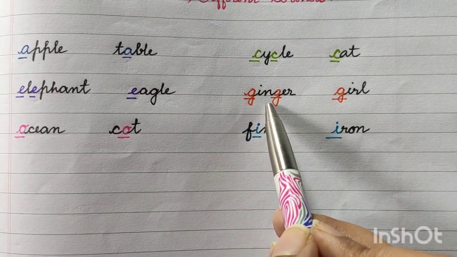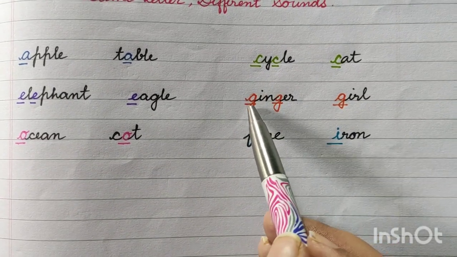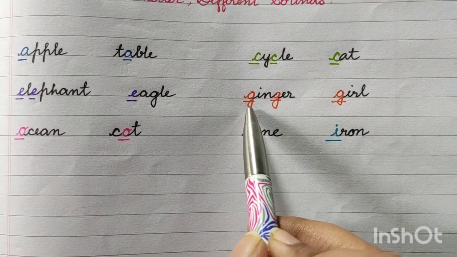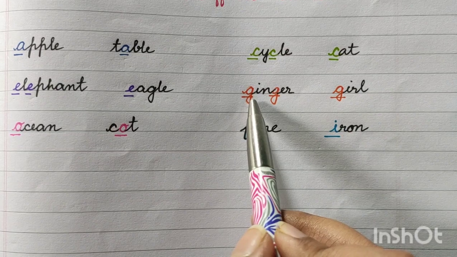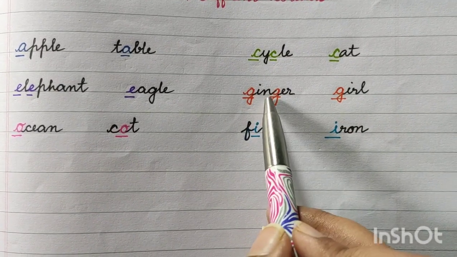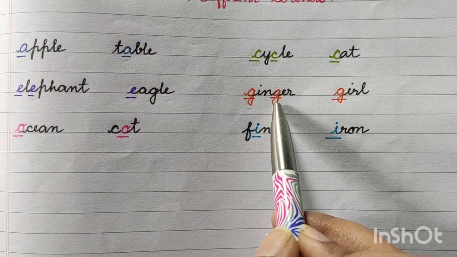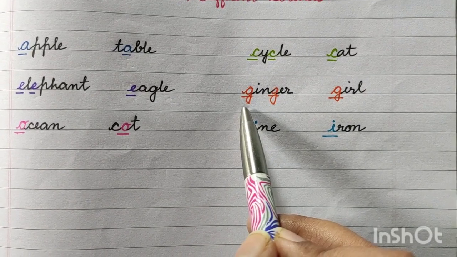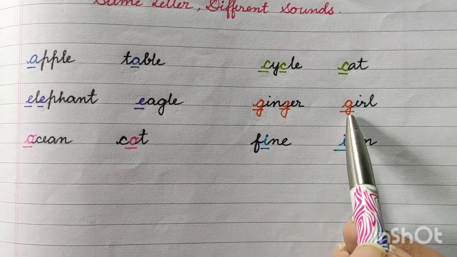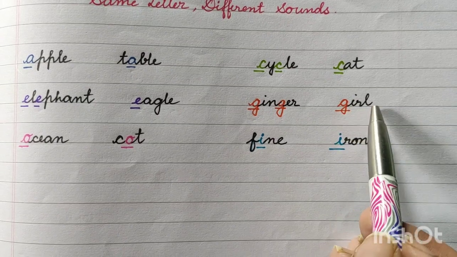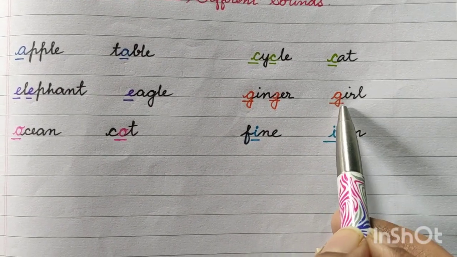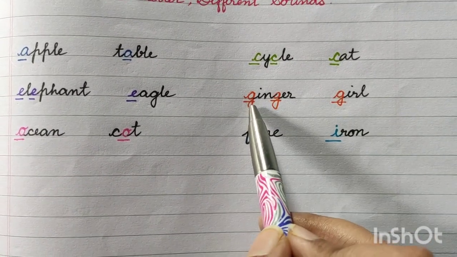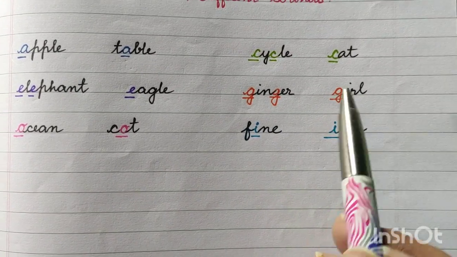Next is ginger. G-I-N-G-E-R. So first G, G makes the sound G. Ginger. Again G sound. So here G gives the sound J. J sound. Ginger. And next is girl. G-I-R-L. Girl. Here G gives the sound like G. So the sound difference is here J and here G.